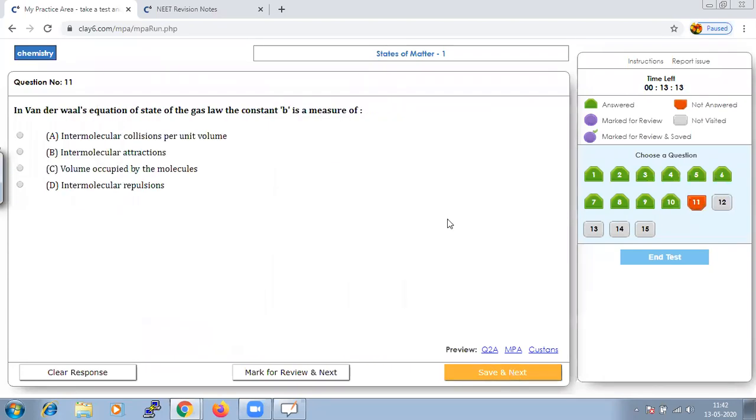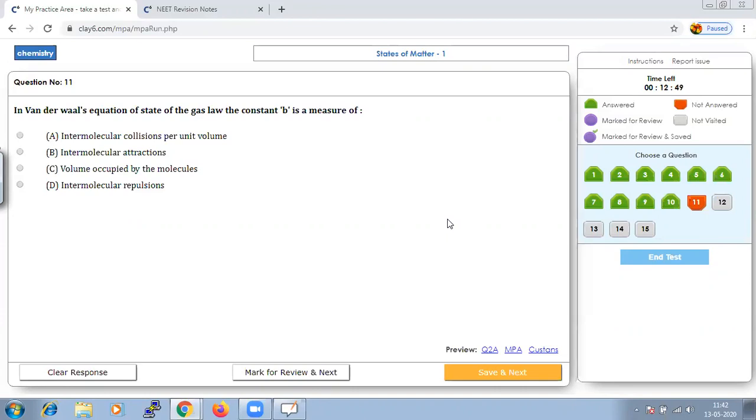In the van der Waals equation of state of gas law, the constant B is a measure of what? All of us know the van der Waals equation, and we have A and B in it. Let me write down the van der Waals equation for you.